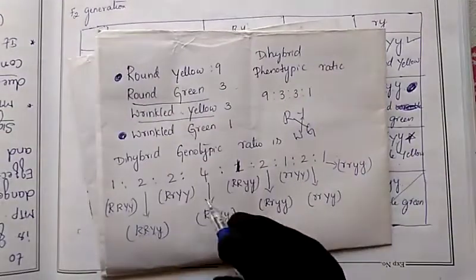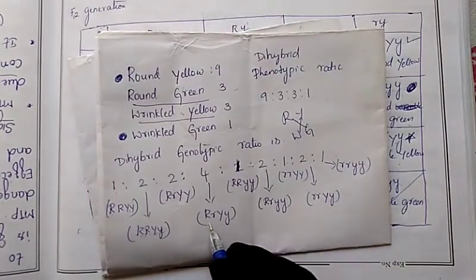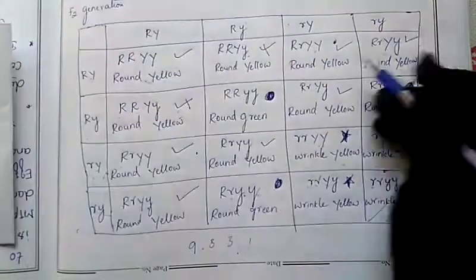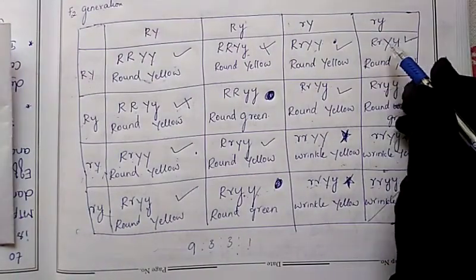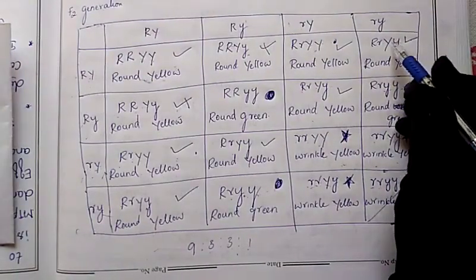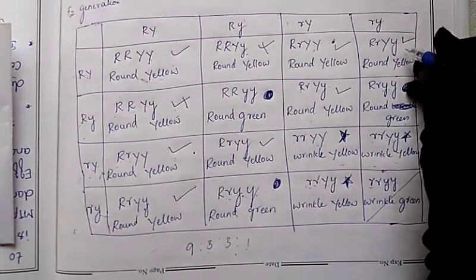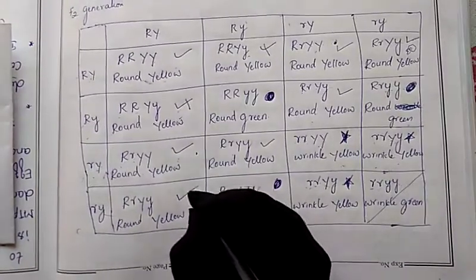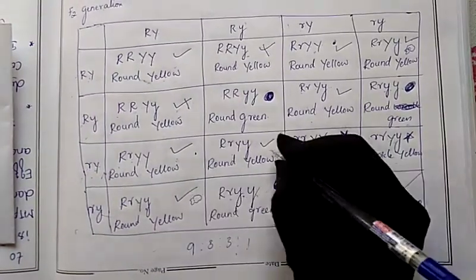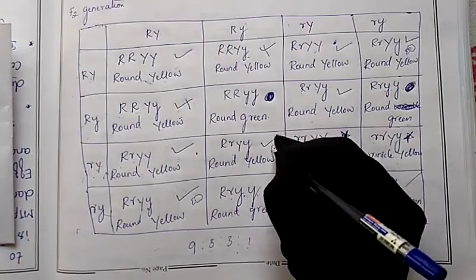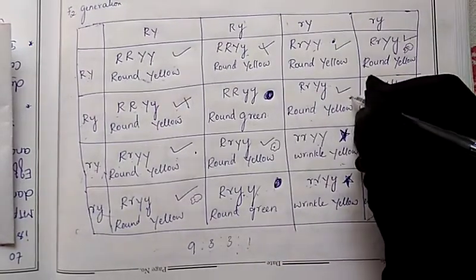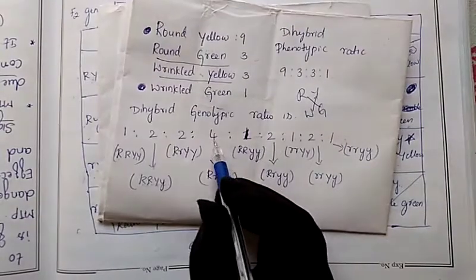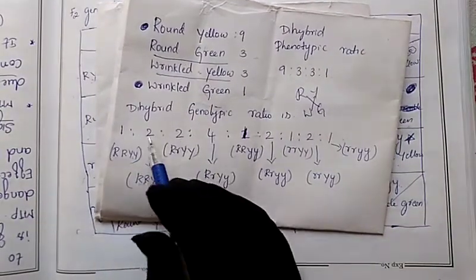Then another one, four round yellow, which are heterozygous: capital R, small r, capital Y, small y. Remaining, see, 1, 2, capital R, small r, capital Y, small y. This is one, this one, this one, and this one. So four are there. Totally if you count all these, 4, 5, 6, 7, 8, 9.